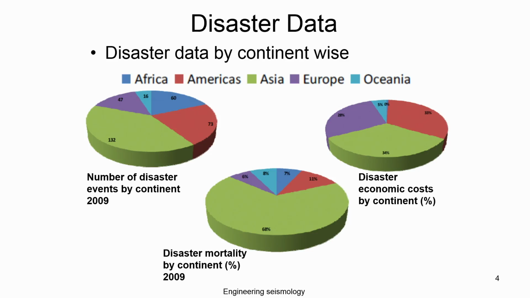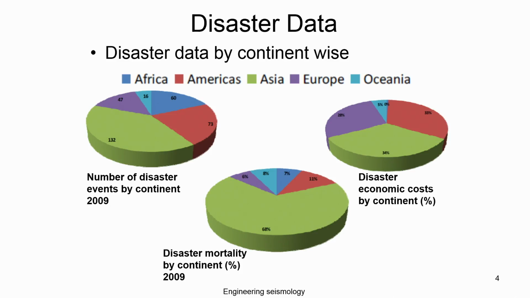If you compare the number of events among the five continents, more or less with their size, the number of natural disasters occurring in Asia is comparatively large compared to any other continent. Now we will talk about how these events cause economic loss as well as the number of people who die, that is, mortality.